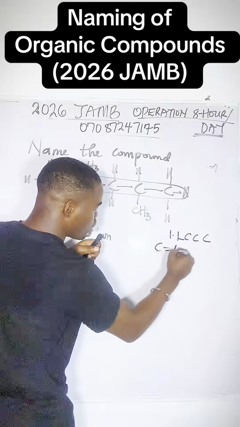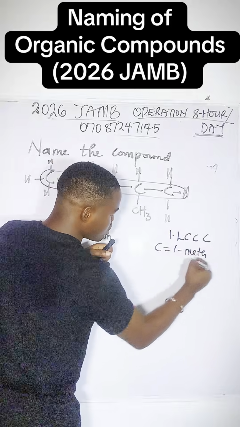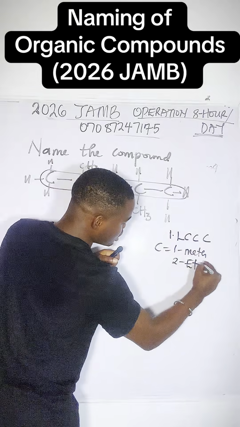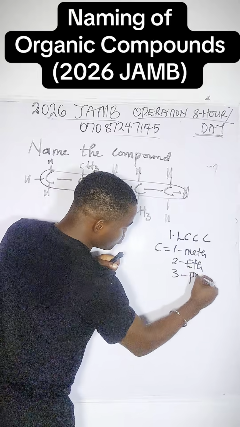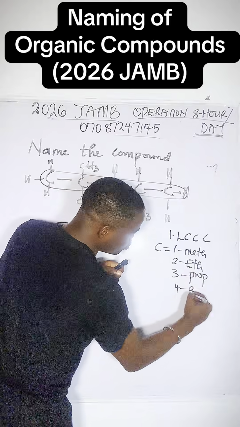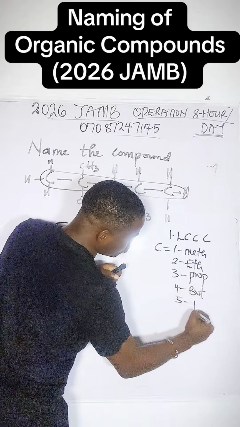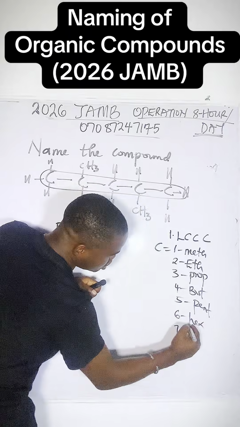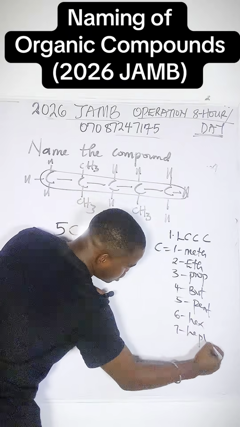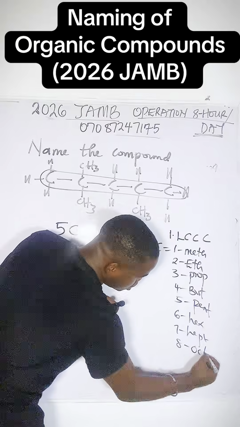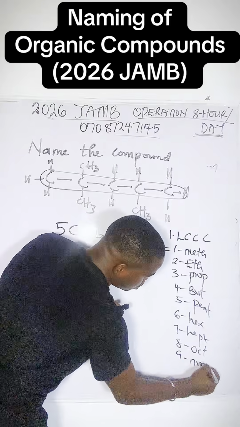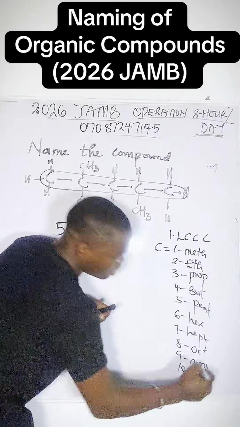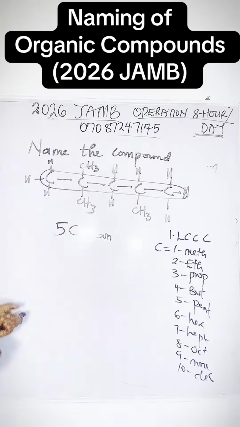I taught you that, if you have watched my video, when the carbon chain is 1, it starts with meth. When it is 2, it starts with eth. When it is 3, prop. When it is 4, but. When it is 5, pent. When it is 6, hex. When it is 7, hept. When it is 8, oct. When it is 9, non. When it is 10, dec. Okay, that's the first thing you have to know.